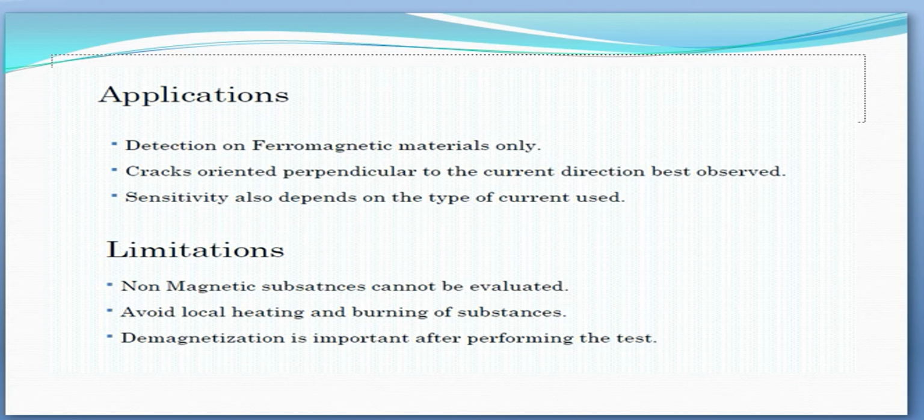Sometimes this requires two or more sequential inspections with different magnetization. Demagnetization following inspection is often necessary. Post-cleaning to remove remains of the magnetic particles sticking to the surface may be required after testing and demagnetization. These are the applications and limitations of magnetic particle testing.